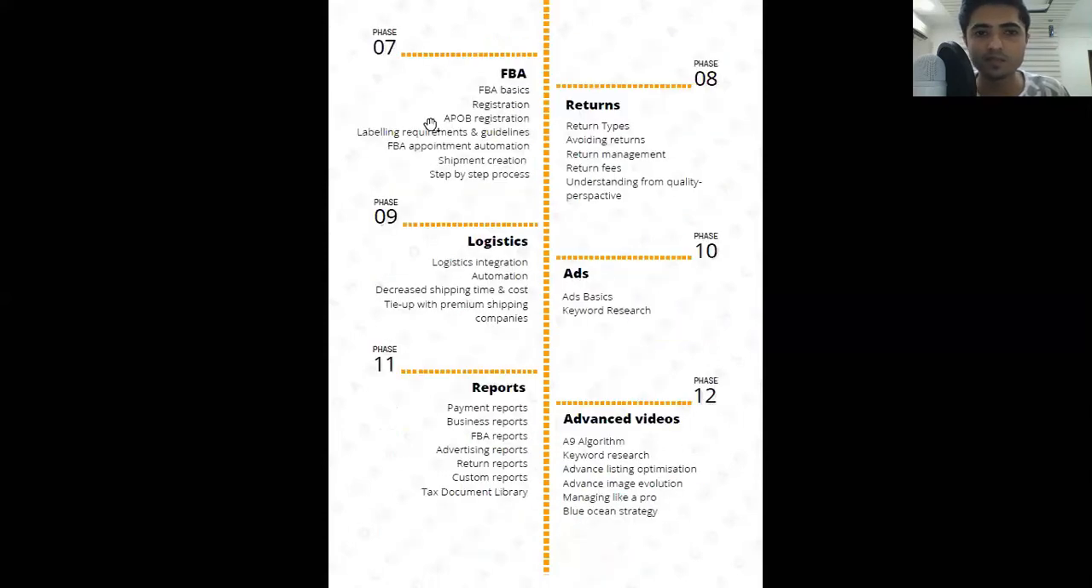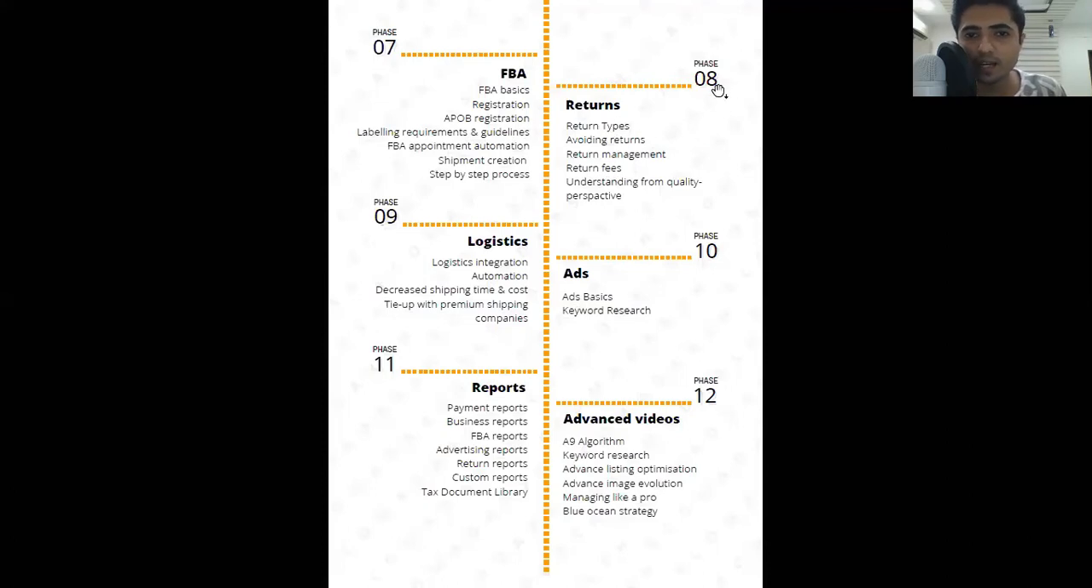Okay, then there is phase 7 about FBA. Everything about FBA is given over here: APOB registration, labeling requirements, FBA appointments, automations, each and everything. FBA shipment process, step by step FBA registration process, everything. APOB is additional place of business registration, if you don't know. Then there are automations, FBA appointments.